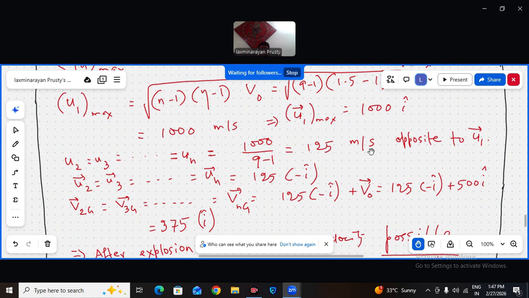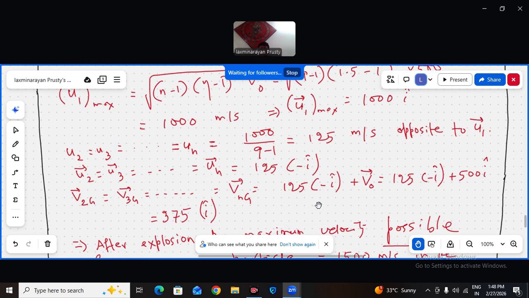So 125 meter per second. Which direction? Opposite to U1 direction. So this is U2 bar, U3 bar, UN bar, all 125 minus I cap. So what is V2G then? U2 is with respect to center of mass, while V is with respect to ground.